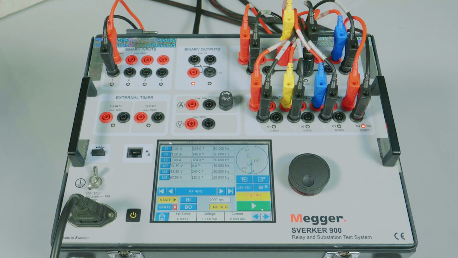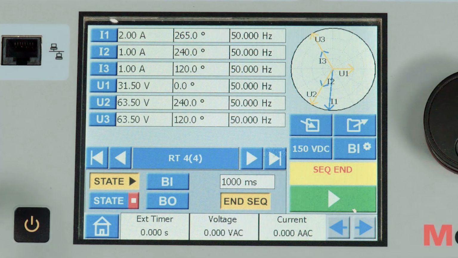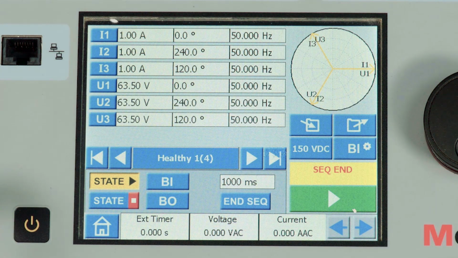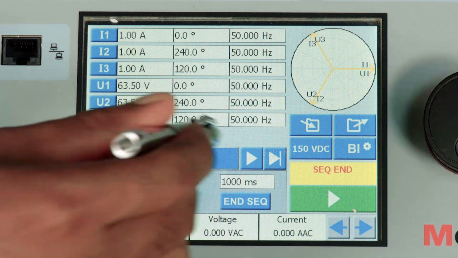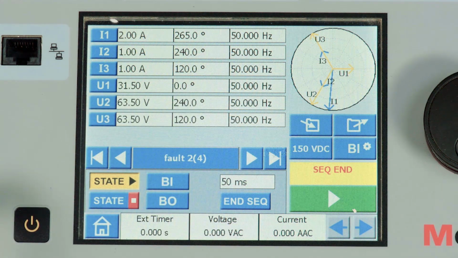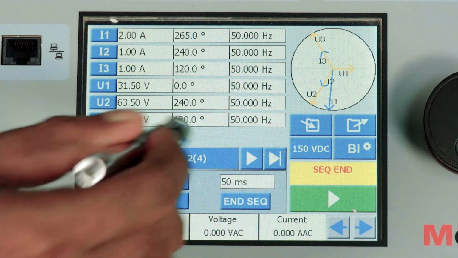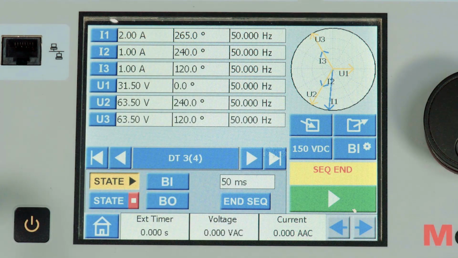Unsuccessful auto recloser, when the fault is persisting even after issuing the trip command, a circuit breaker fail scenario. To simulate this, we are creating a healthy state for 1 second, followed by a fault state in the R phase for 50 milliseconds. The next state, we call this the dead time, but in the dead time we are still continuing the same fault.